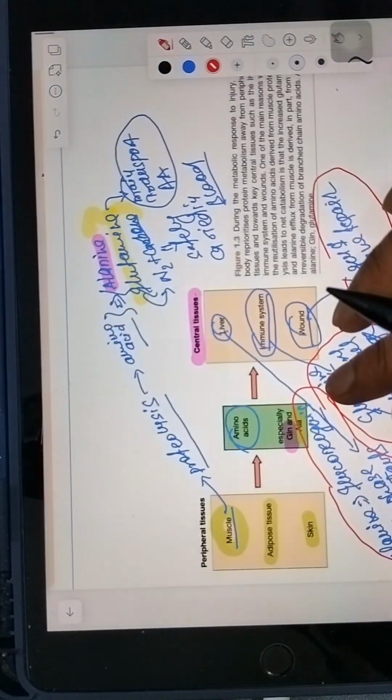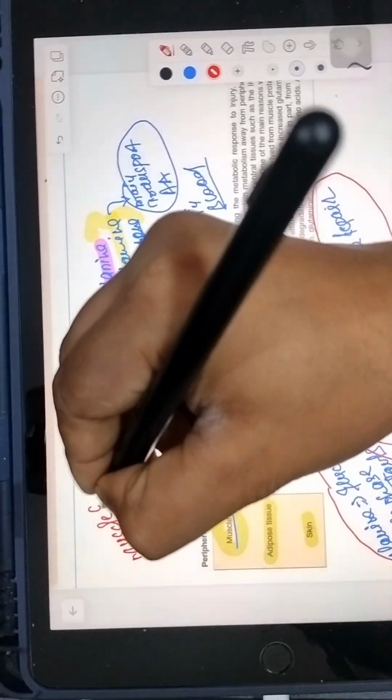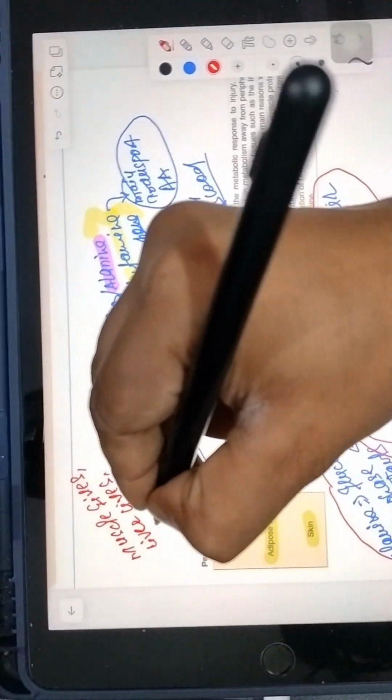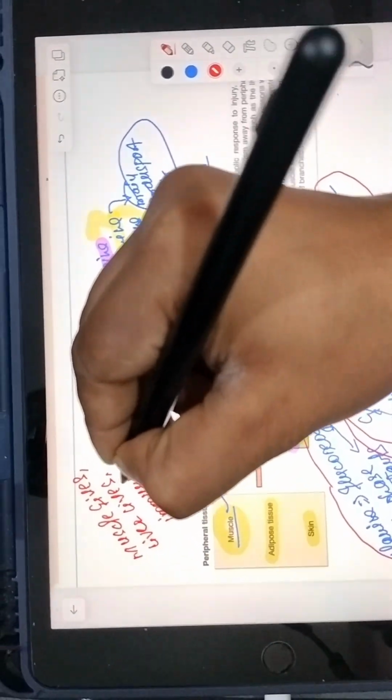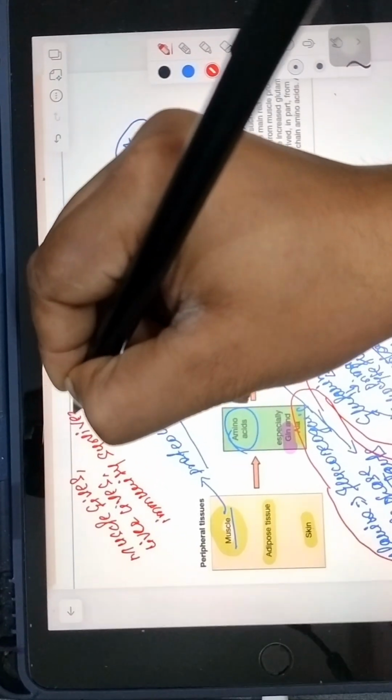Through a mnemonic, we can remember it as: muscle gives, liver lives, and immunity survives. So this is the mnemonic.